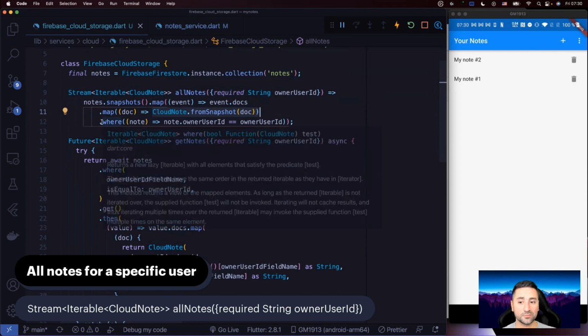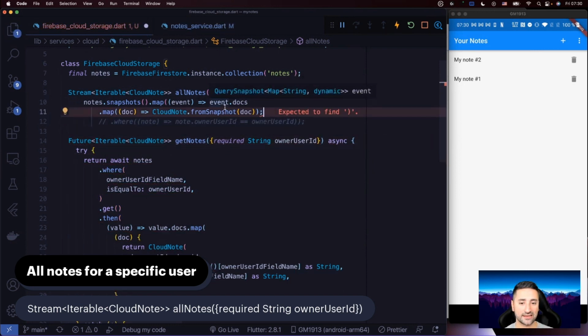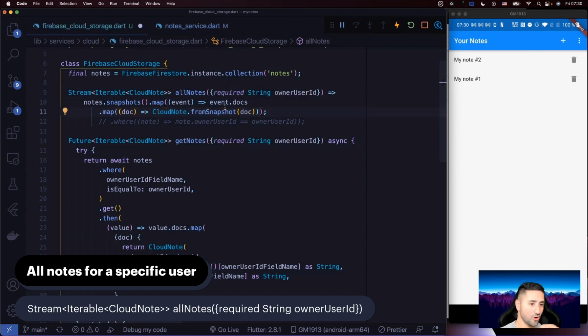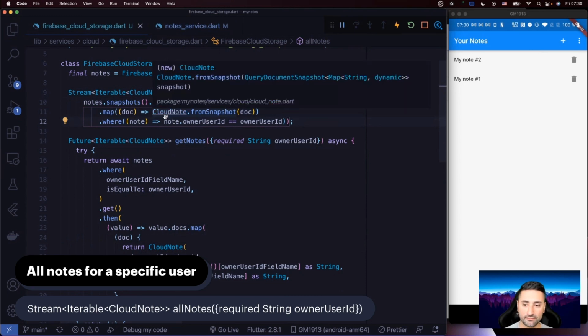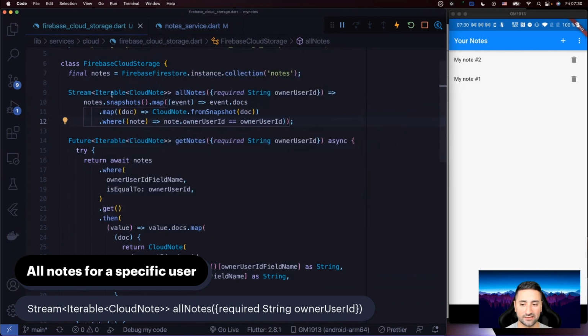And then we're putting a where clause at the end that says we're only interested in notes whose owner user ID is the owner user ID provided in here. So without this where clause, we're literally exposing all the notes to the current user for all users in the system. So that where clause is very important. And this where clause, as you can see, is actually inside Flutter bin lib core iterable. So it's not a function that Firestore has provided for us.